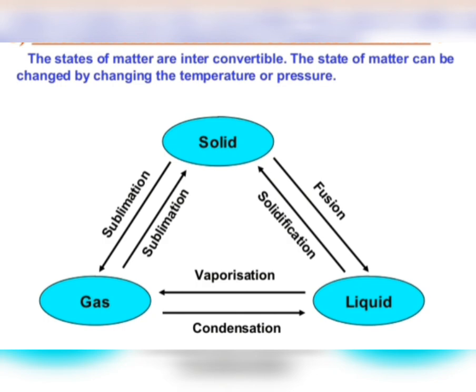You can see that solid gets converted into liquid by increasing the temperature, that is fusion. If liquid gets converted into solid, that is solidification, or freezing. Then liquid gets converted into gas, again on increasing the temperature, that is vaporization. And on cooling, gas can be converted into liquid, that's condensation. And if solid directly changes into gas, that is sublimation. And again, if gas gets converted into solid, that is again sublimation, or you can say solidification, or deposition. So this is all about the interconversion of the three states of matter by changing the temperature.